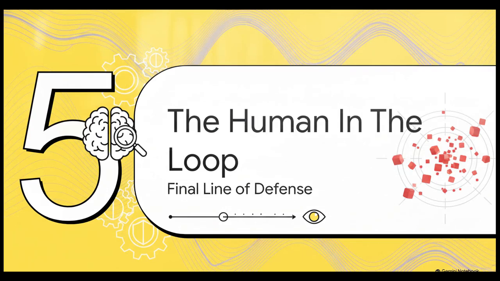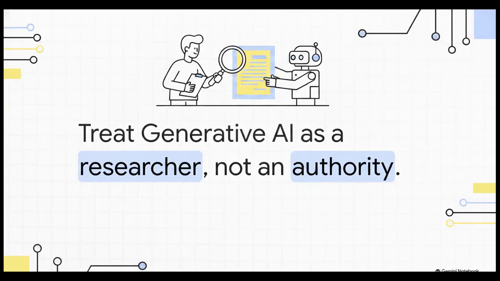Let's move to section 5 and see how this builds into the final line of defense, the human in the loop. At the end of the day, we absolutely must treat generative AI as a drafting and research assistant, never, ever as a definitive authority. Human oversight is just essential here. Whether you're doing regulatory filings, writing legal briefs, or seeking medical knowledge, a real human being has to review the output. We have to completely shift our mindset from blind trust to rigorous verification. That's the only way we stop these cascading errors from spreading like wildfire.